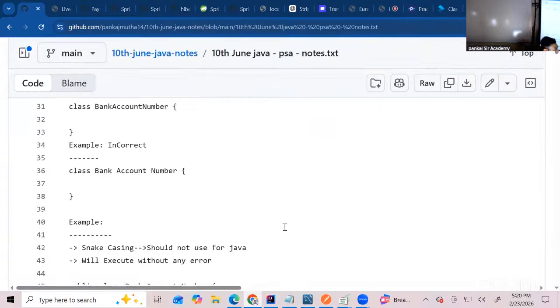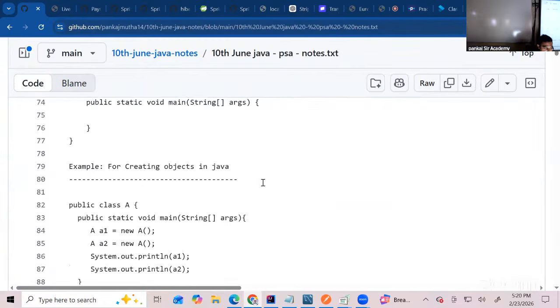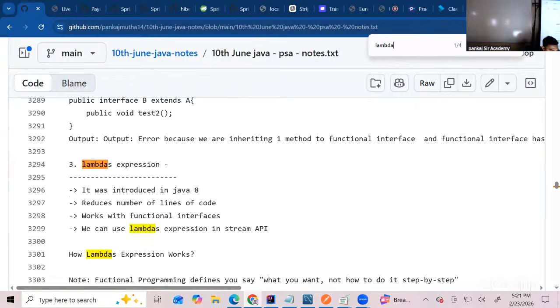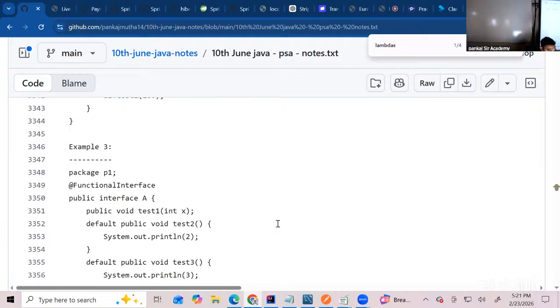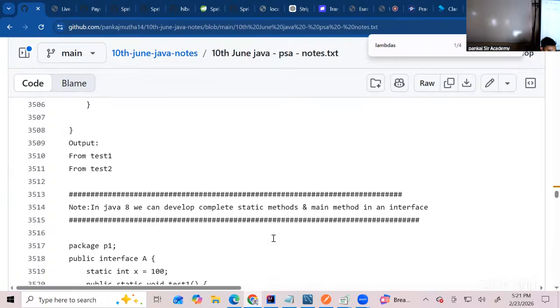So last lecture we had discussed lambda expression. So Ctrl+F and you can search for lambda expression. So this was completed. We had taken a few examples on this, and then I think all these examples were covered.